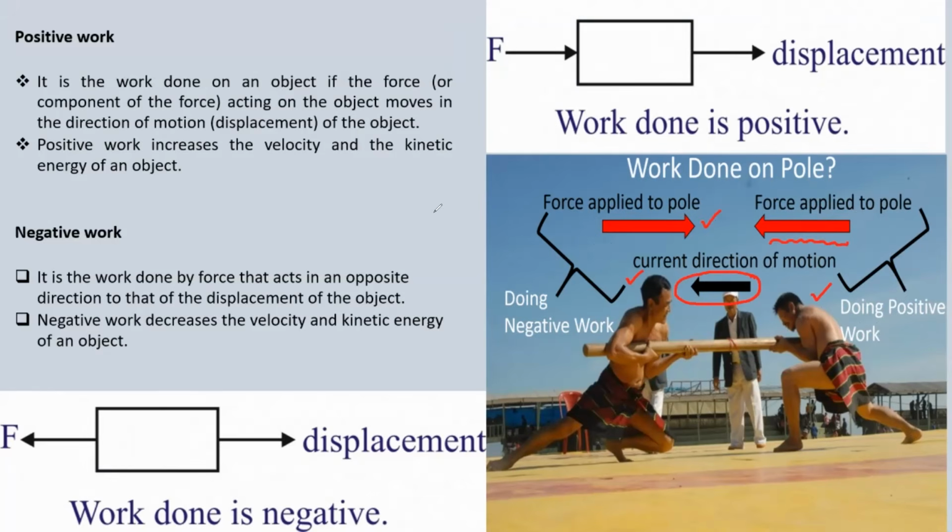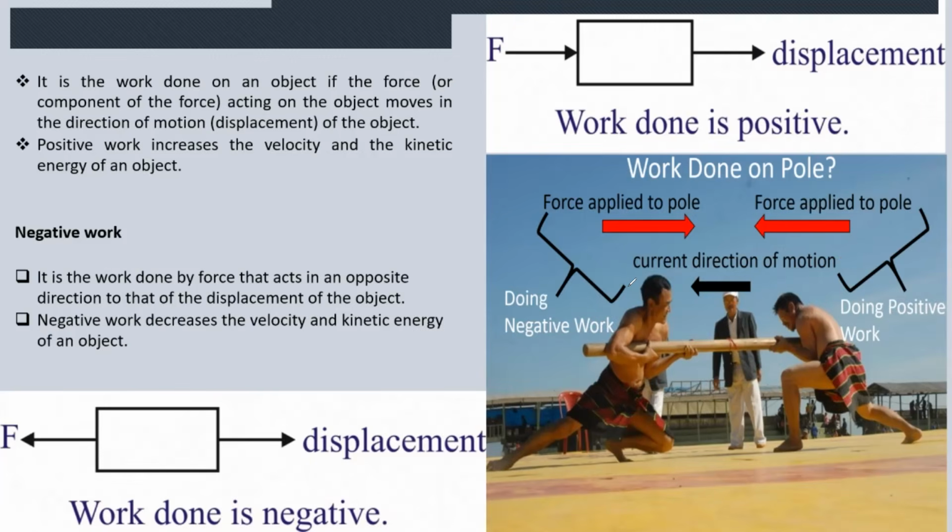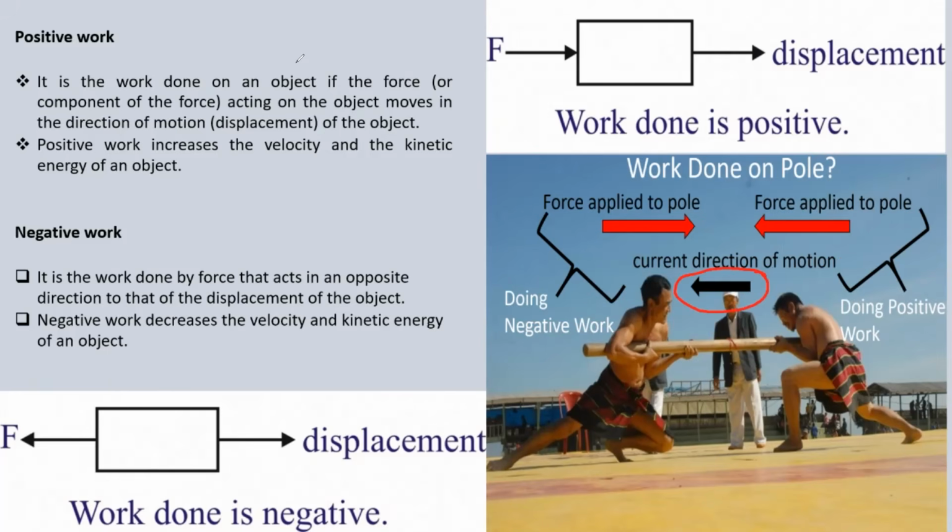So in this particular case, we can conclude that the man on the right is doing positive work. Why? Force acting and direction of displacement are the same. There's an increase in the velocity, an increase in the kinetic energy. The man on the left is doing negative work. Why? The object is moving to the left, but the force is applied to the right, so there's a decrease in velocity as well as a decrease in kinetic energy. Positive, negative work. Let's keep learning.